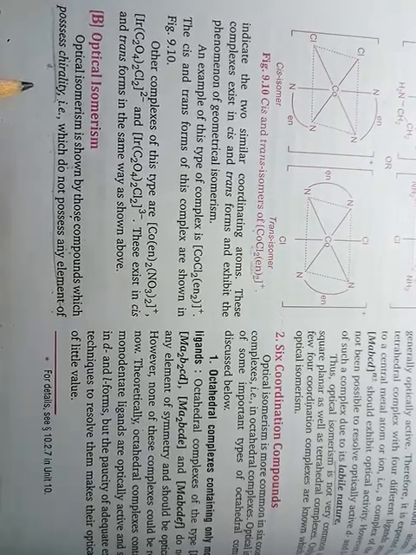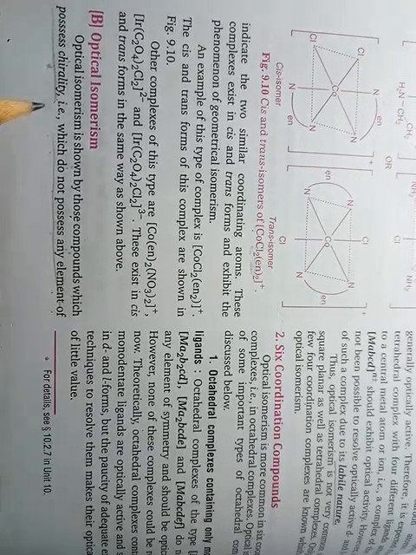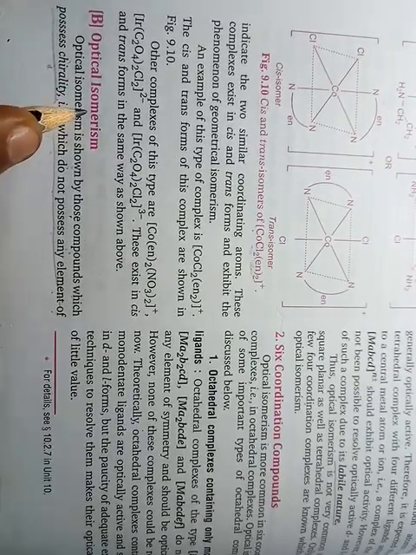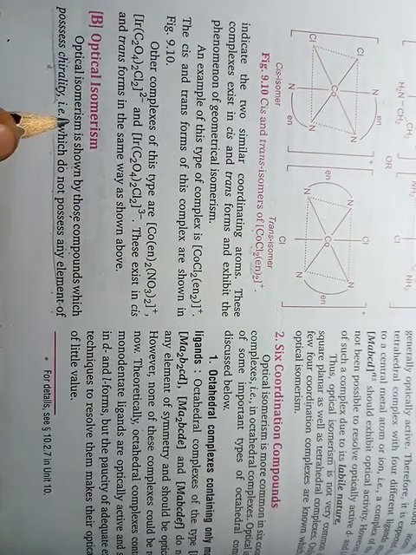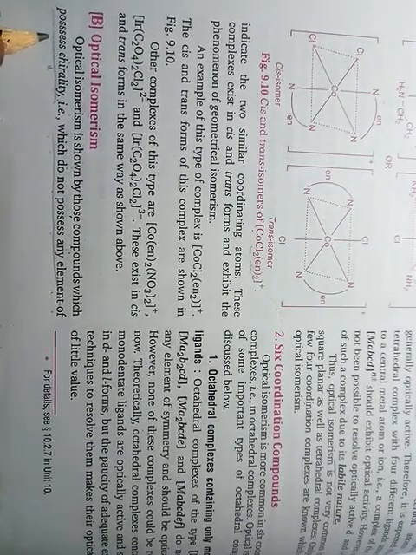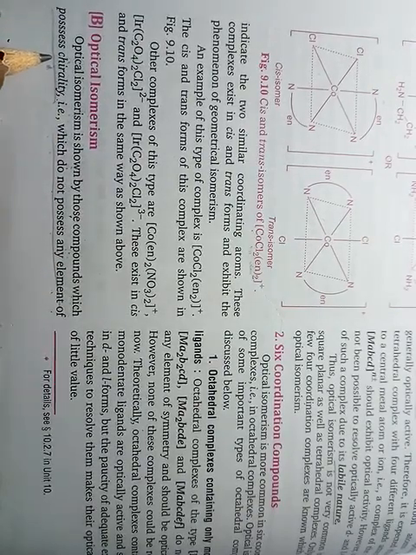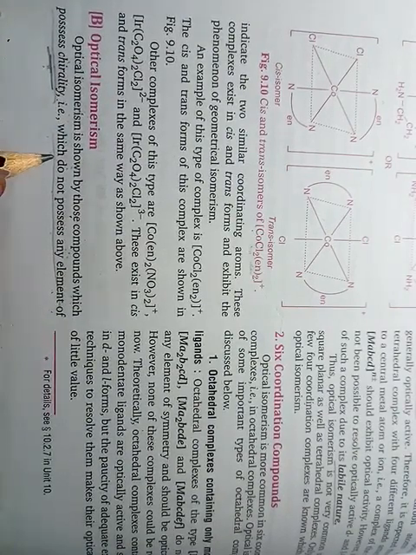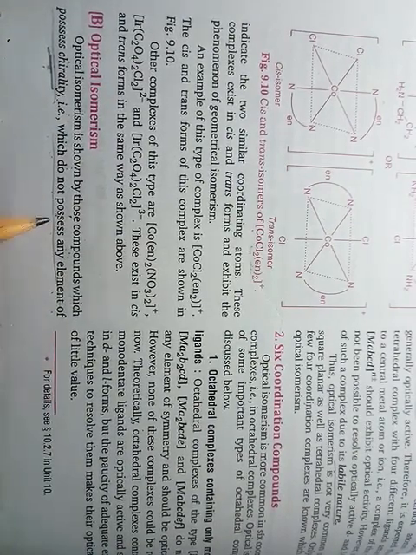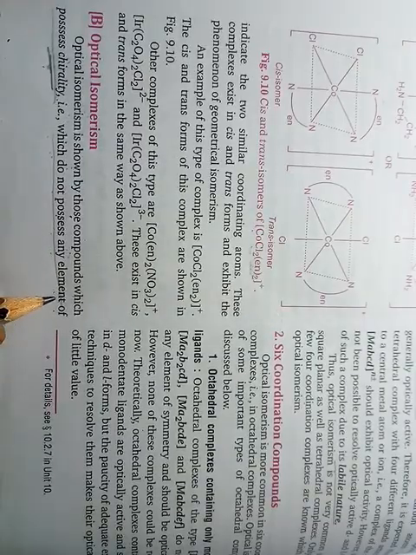Hello children, today we will start our lecture with optical isomerism. Okay students, optical isomerism is shown by those compounds which possess chirality. What is the meaning of chirality? Chirality means the absence of any element of symmetry.